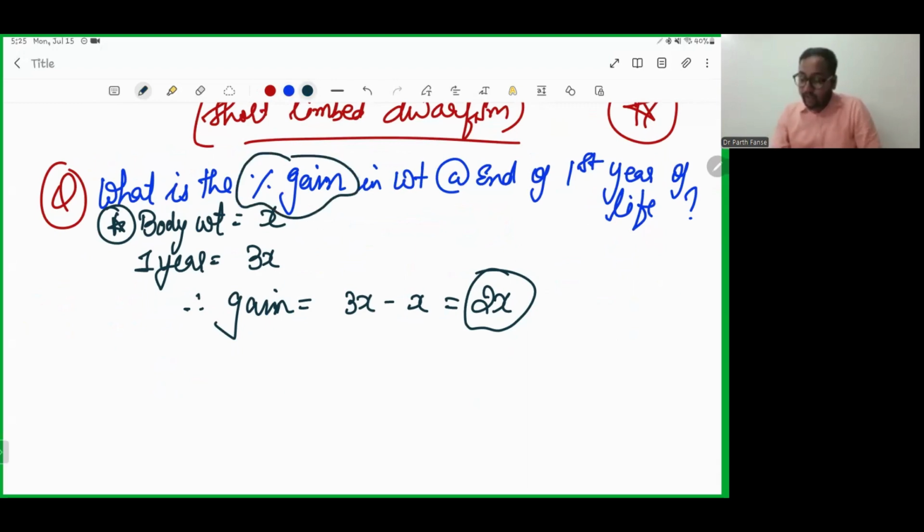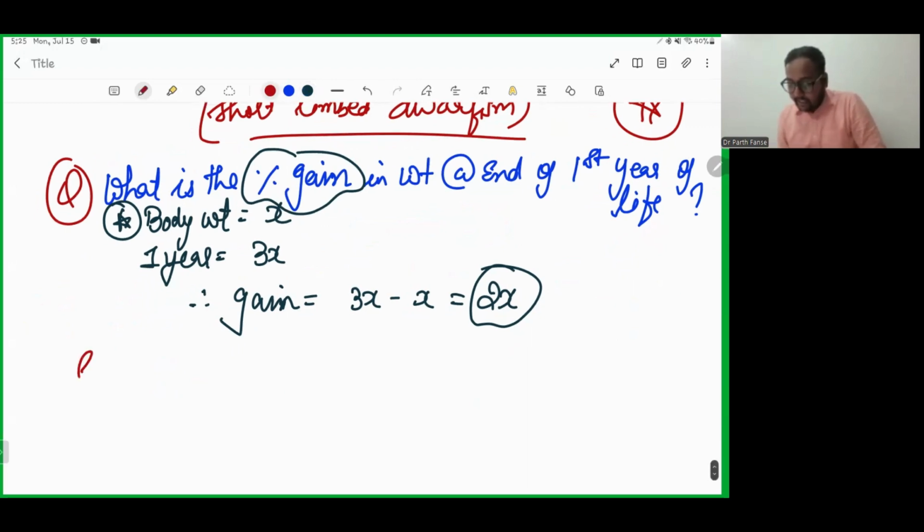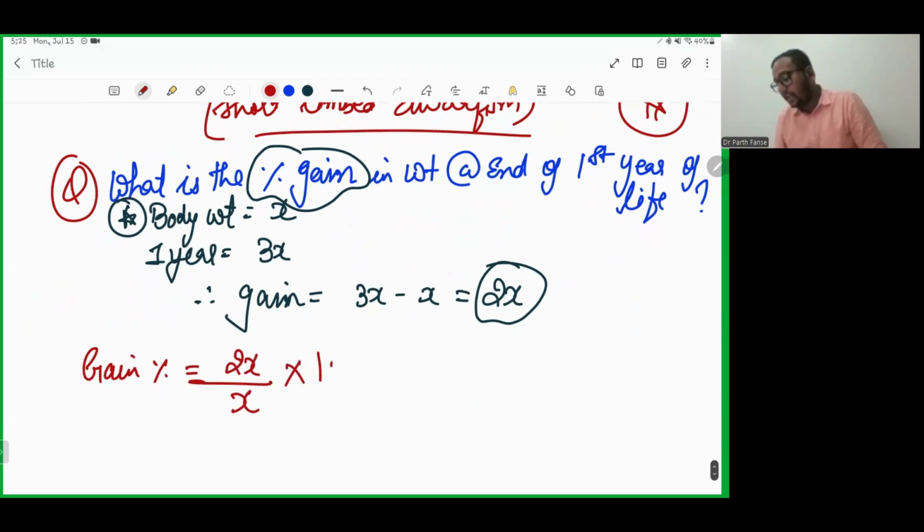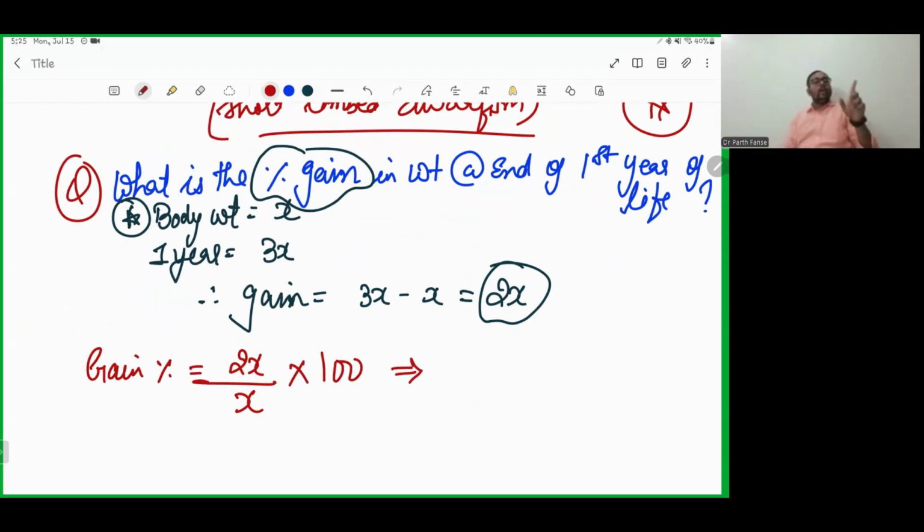So let's do further. Gain percentage equals 2x upon x multiplied by 100. Why do you multiply by 100? Because you want to get your answer in percentage.